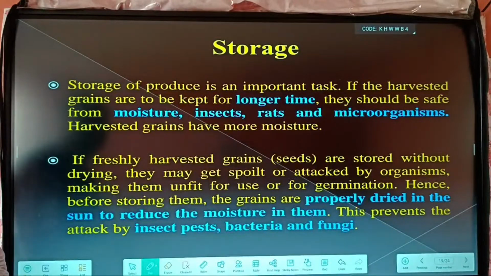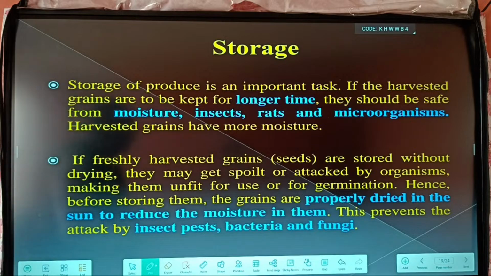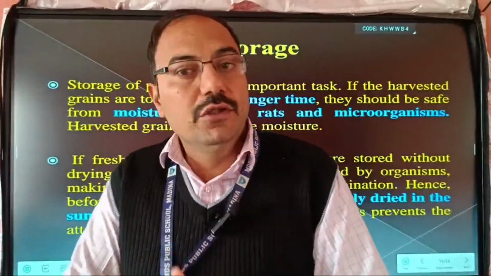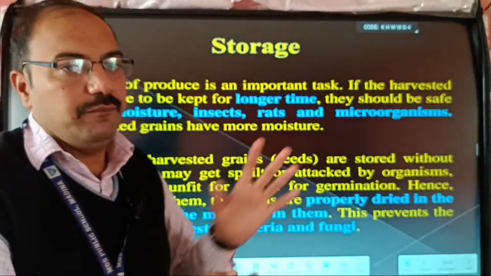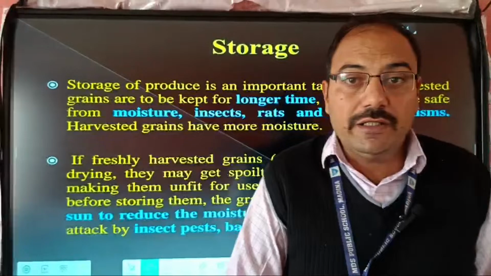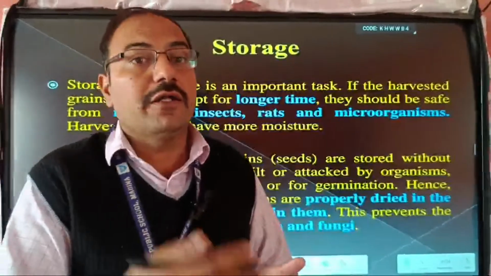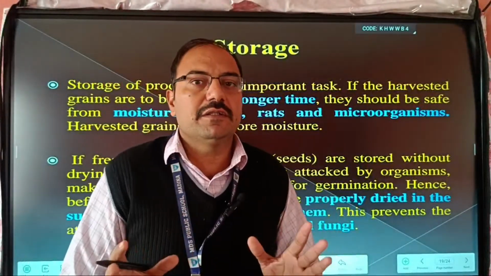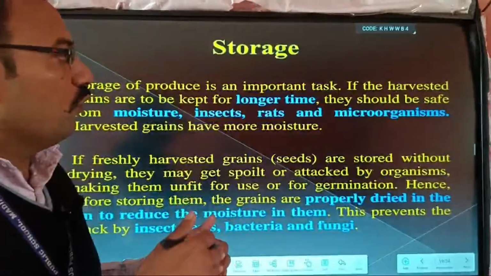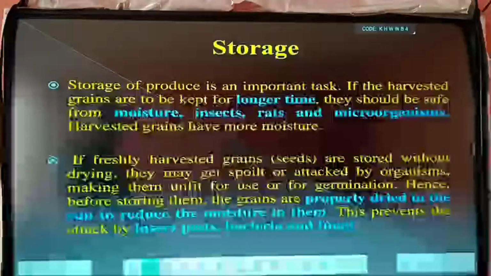The next important step is known as storage. After the harvesting process, you remove the grain from the husk. Then you have to protect it for a long time, because we store our wheat, paddy, and other crops for a long time, like 1 year, 2 years, 3 years. If by chance rain does not come and drought comes, we store our food for 3 or 4 years into the future. That is why storage is important.